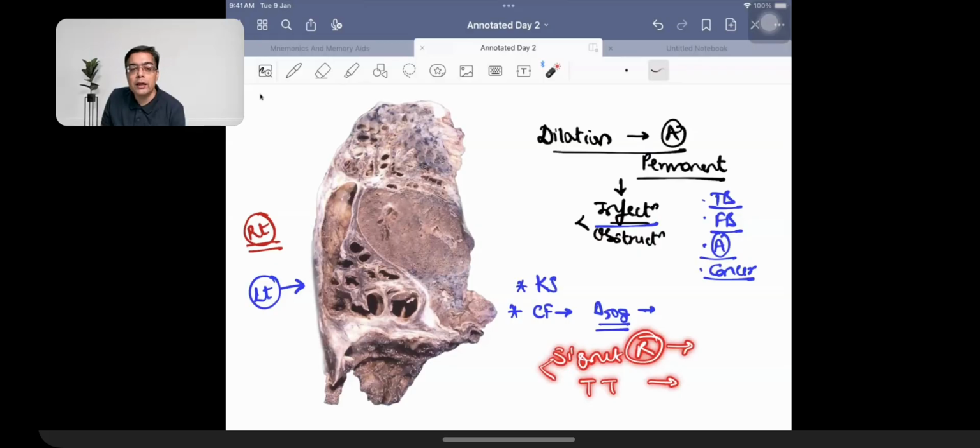So easy for you to remember the fact, tram track appearance in the kidney biopsy is going to be a feature of MPGN, but tram track appearance on the high resolution CT scan is going to be a feature of bronchiectasis. Fact number two, tram track appearance is also seen on CT scan of the brain, in a patient having Sturge-Weber syndrome. Signet ring appearance in the microscopic examination of the stomach or on the ovary is going to be a feature of cancer, Krukenberg tumor or diffuse gastric carcinoma. But signet ring appearance on the CT scan is associated with a patient suffering from bronchiectasis. So those are the important things that you need to remember.